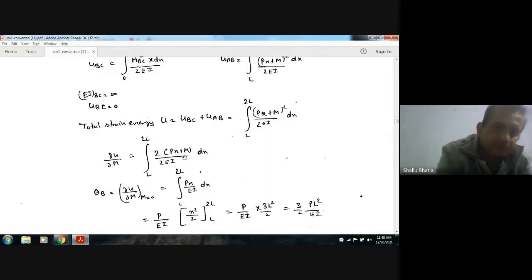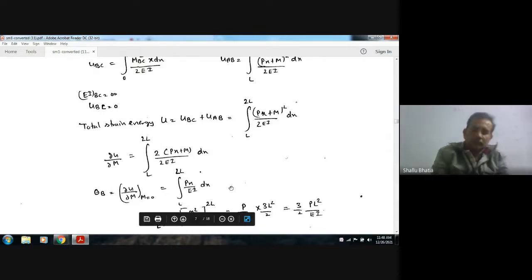Now put m is equal to 0. We will get px by EI. Because m was introduced only for the differentiation, and now that differentiation has been done, we can put m is equal to 0. So now the limit is L to L by 2, so px by EI.